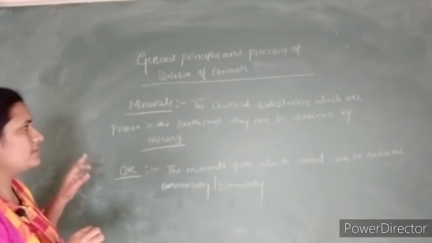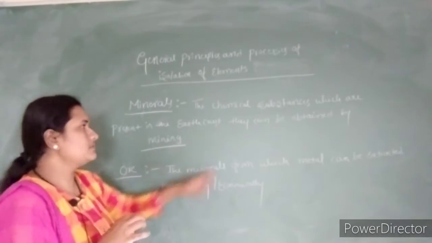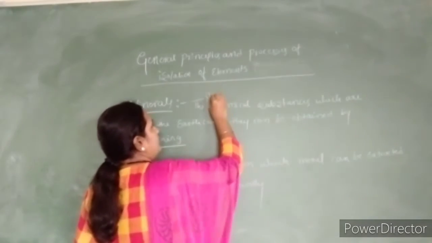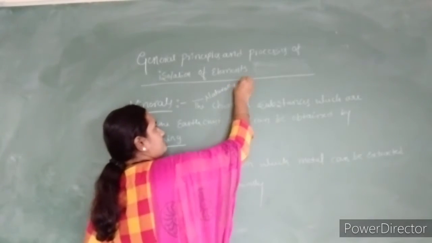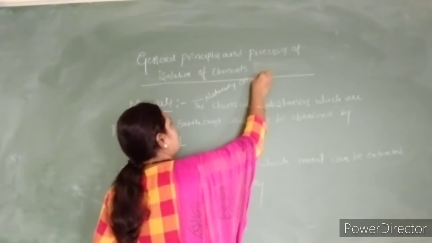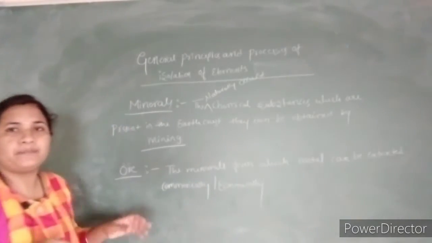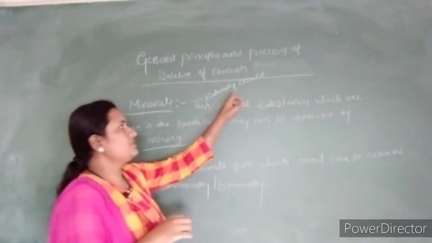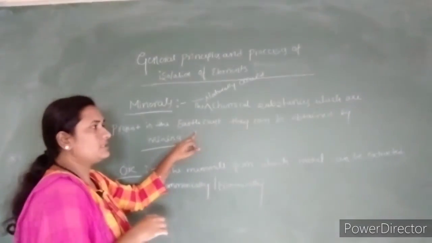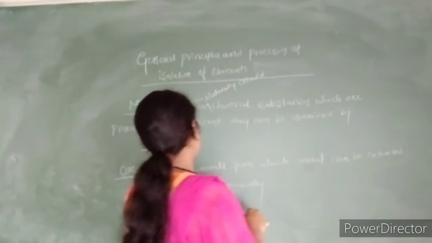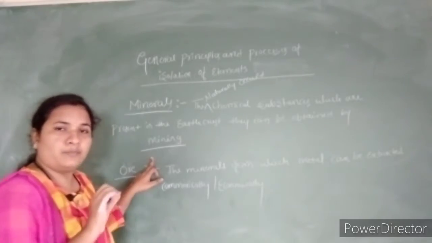We get the naturally occurring chemical substances within the earth crust, and when they are obtained by mining they are called minerals.